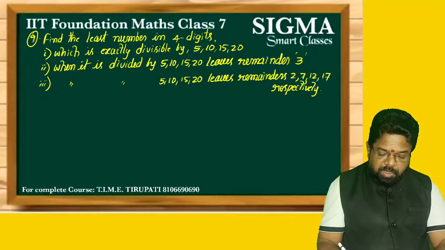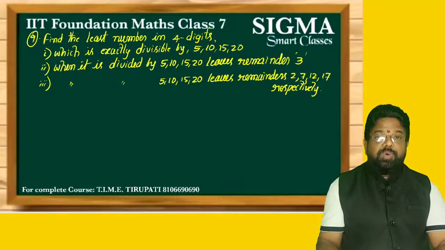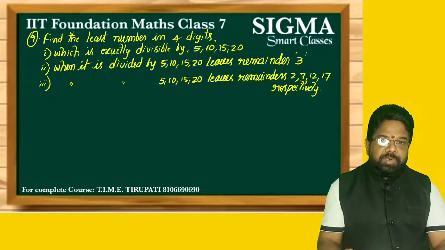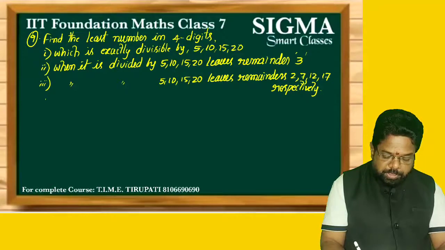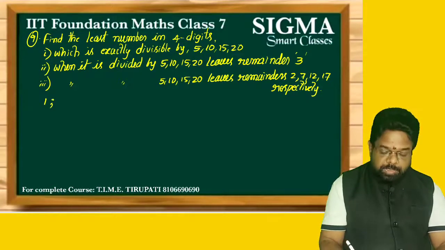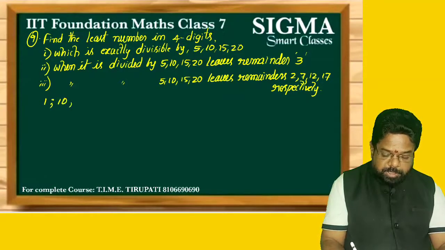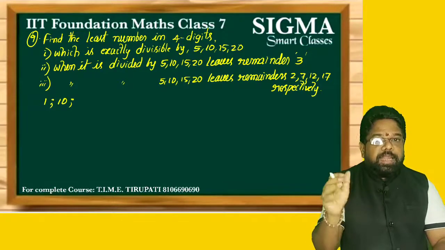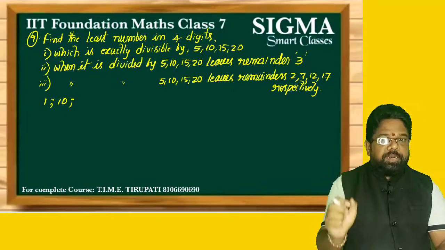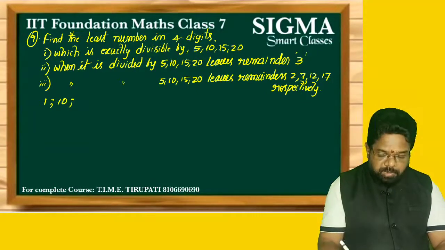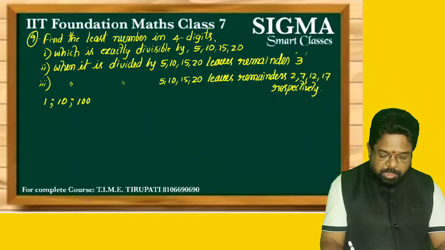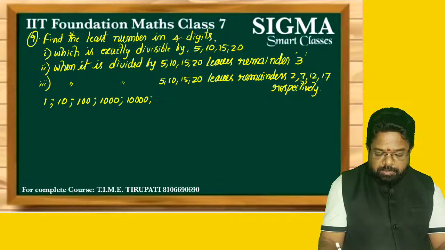Okay, now see here, we require the least number in 4 digits. What is the least number in 4 digits? First, what is the least number in 1 digit? 1. What is the least number in 2 digits? 10, after 9 comes 10. So a 2 digit number begins with 10. The least number in 3 digits is 100. The least number in 4 digits is 1000. The least number in 5 digits is 10,000, and so on.